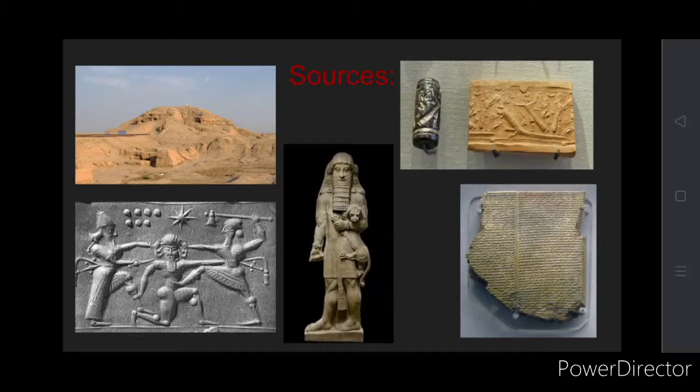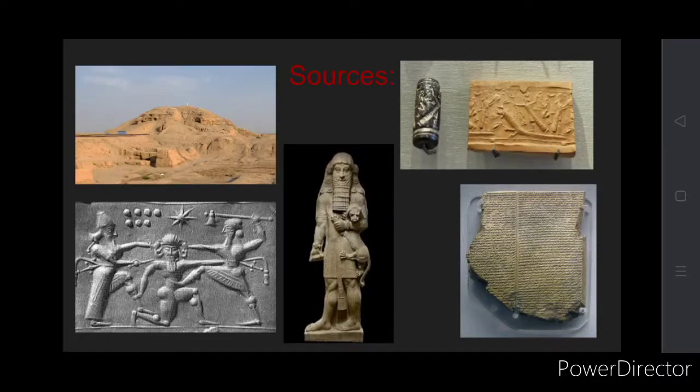So what are the sources? How do we know this information about the Mesopotamian civilization? It is because of the ziggurats. You see the very first picture on the left hand side is a picture of a ziggurat. When we go ahead we will see what we mean by a ziggurat. And then many other kinds of information we get from these seals. Seals are basically those stamps that were used. And the second picture on the left is also a seal.